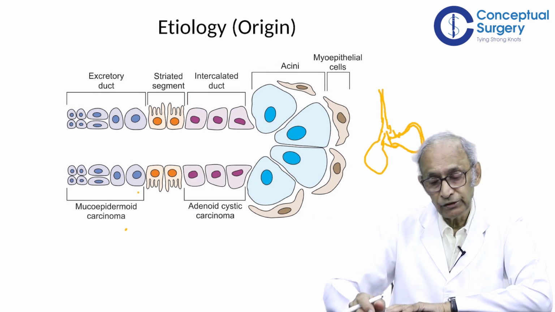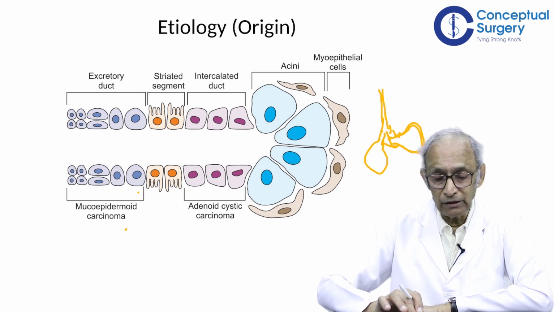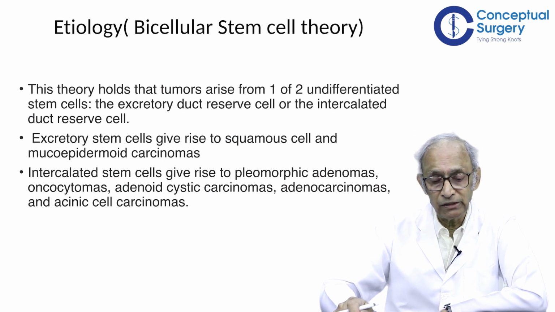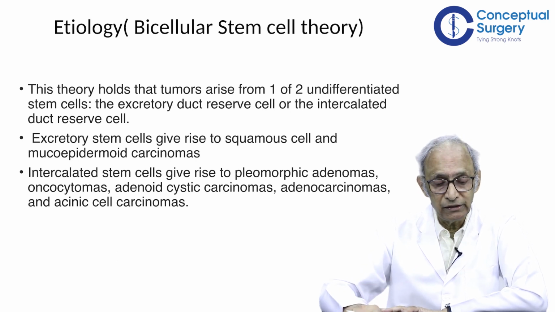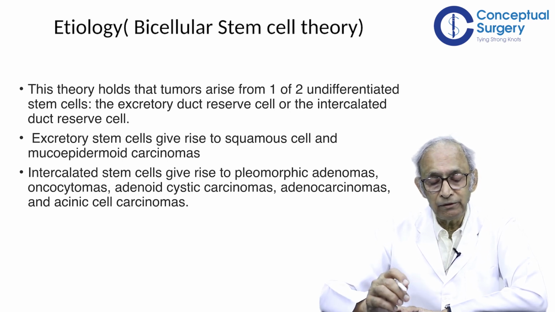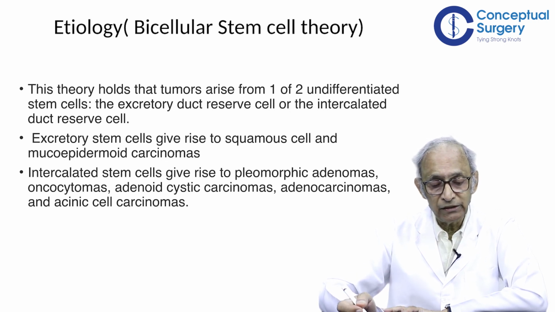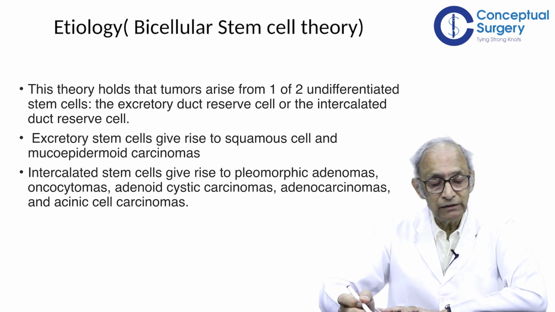So there are two theories. One theory is called the bicellular theory. The other theory is called the multicellular theory. Let's look at the first one, the bicellular stem cell theory. According to this theory, it is believed that there are two undifferentiated stem cells from which the various tumors, both benign and malignant, will arise. Each tumor will arise from one of these two undifferentiated stem cells, the excretory duct reserve cell or the intercalated duct reserve cell.